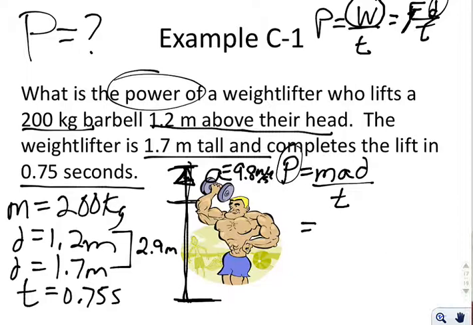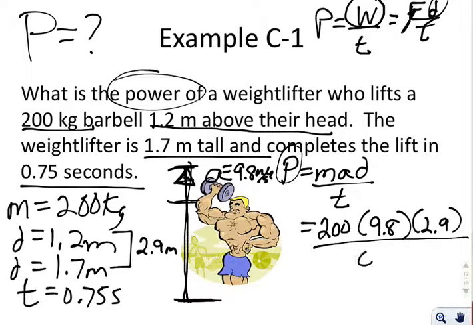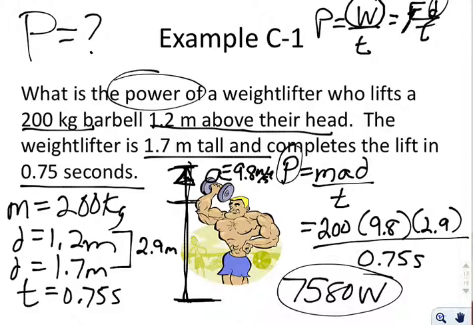I can say, okay, the mass is 200, the acceleration is 9.8, the distance is 2.9, and we can divide it by the time, which is 0.75 seconds. Now when you take all those and combine them, you end up getting something pretty large. It should be about 7,580 watts is what you should get.